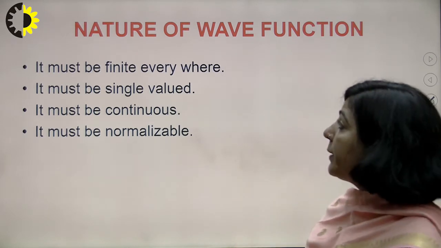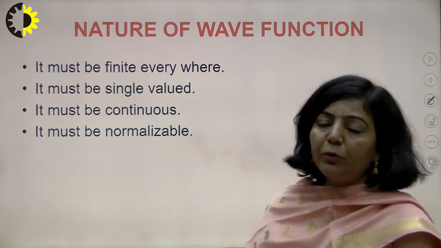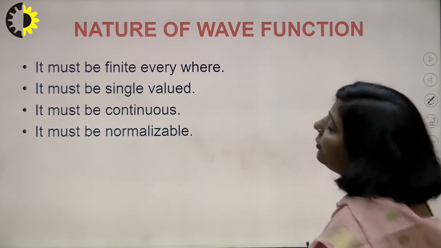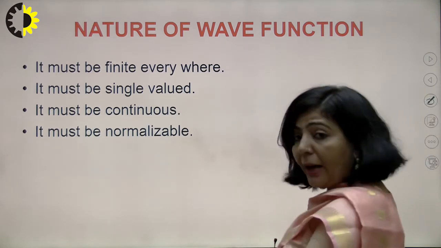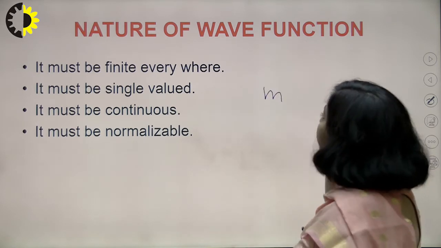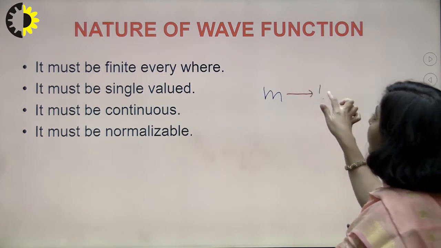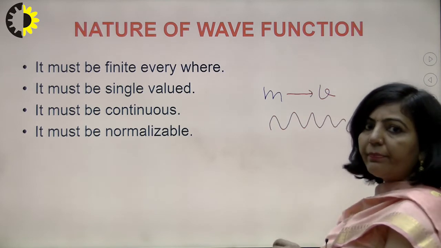The first one is, your wave function must be finite everywhere. So let me explain the meaning of this, what is the meaning of being finite everywhere. From where you have started, you have a particle, a microscopic particle, and that particle is moving, right? Then this particle is associated with wave nature, right?